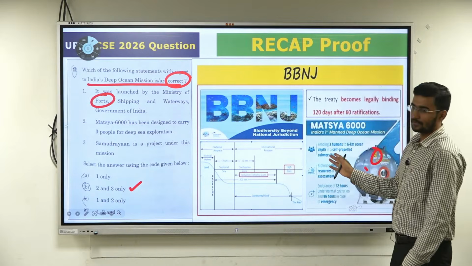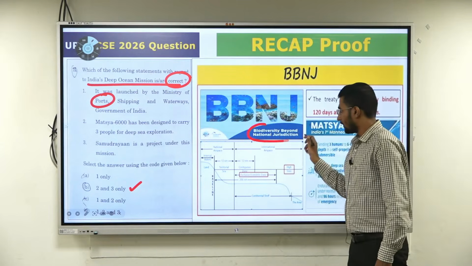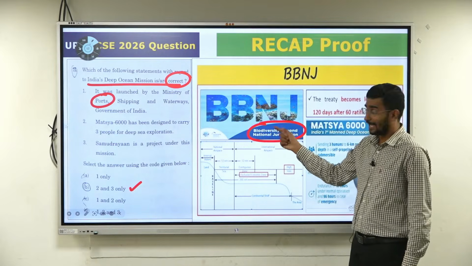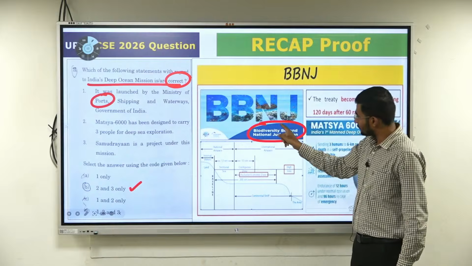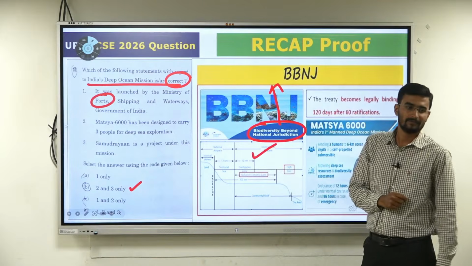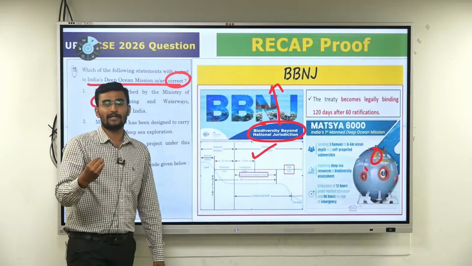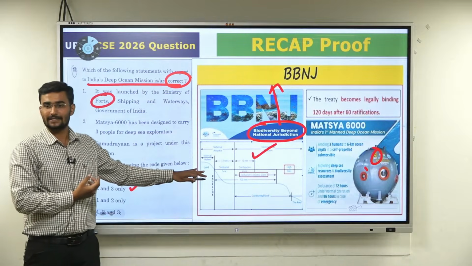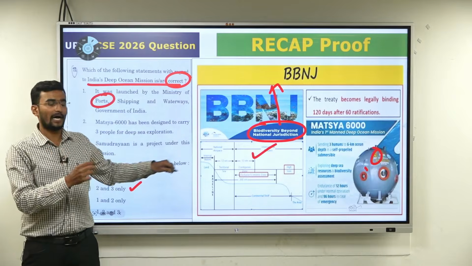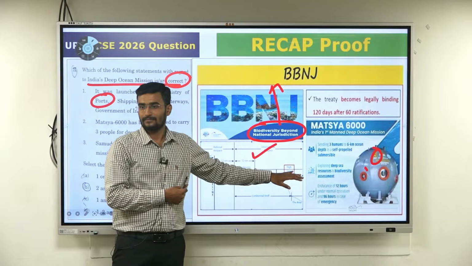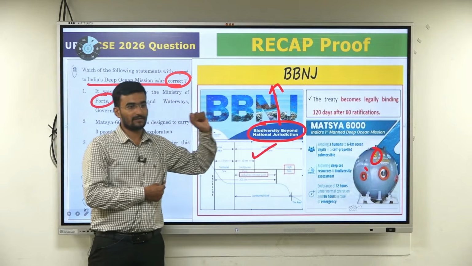We have discussed A to Z. While discussing biodiversity, it is biodiversity beyond national jurisdiction. This year also I have discussed this. What is the territorial zone? What is the contiguous zone? What is the exclusive economic zone? What is the international zone, or high seas? We discussed this.